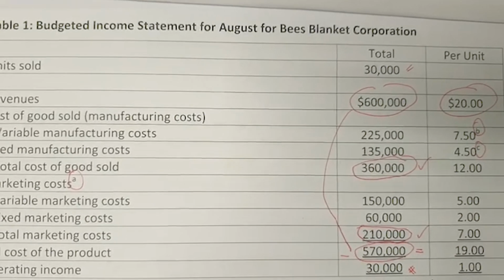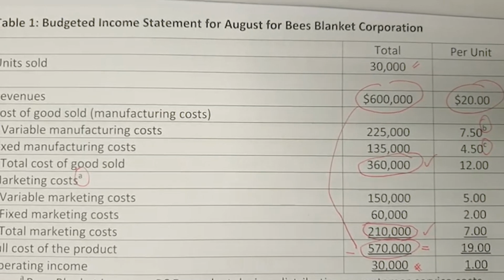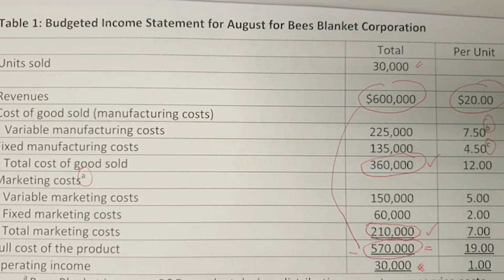A means Biz Blanket incurs no R&D, product design, distribution, or customer service cost, meaning there's no additional cost here. B refers to variable manufacturing costs.